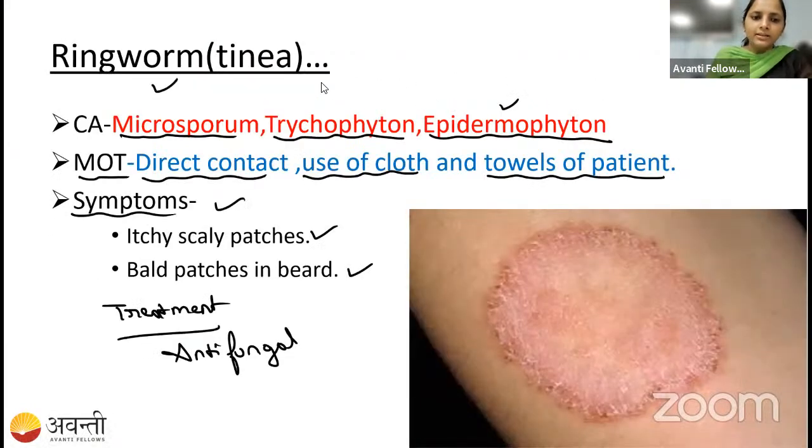Do you have any questions here? Can anyone tell me? Ringworm disease. Remember Microsporum, Trichophyton and Epidermophyton. It is very important. Also remember it spreads through direct contact, with itchy, scaly patches on the skin, nails and scalp.